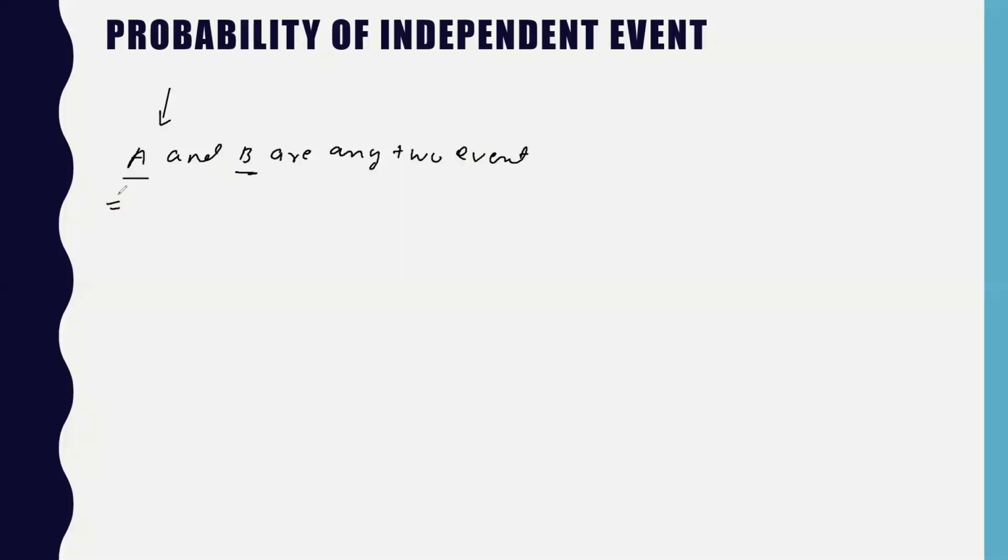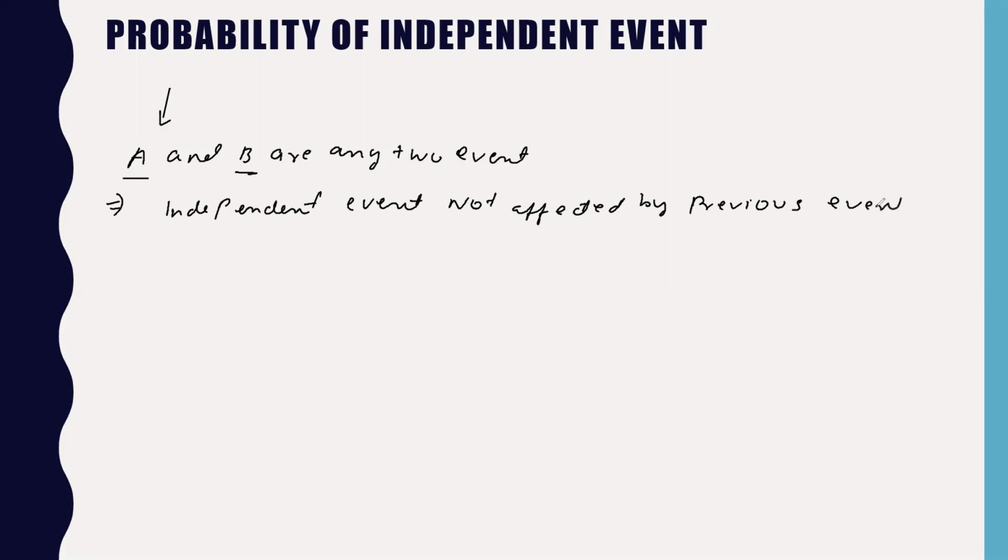So in general, I can say that an independent event is not affected by the previous event.